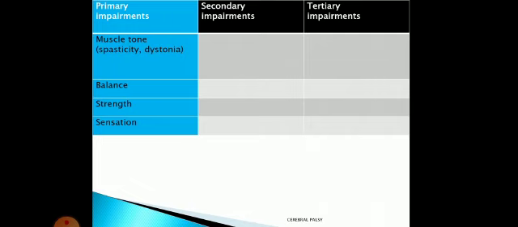Like if you are extending the elbow of a child passively and you are feeling resistance, we can say that the child's biceps is spastic. If you are extending the knee joint of the child and you are feeling resistance, we can say that the hamstrings are spastic.